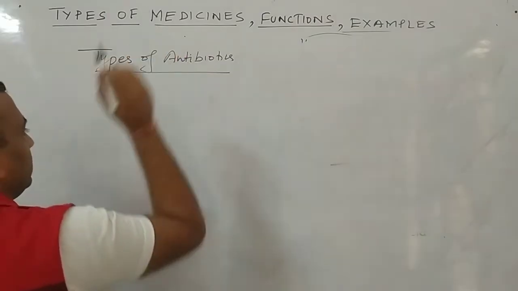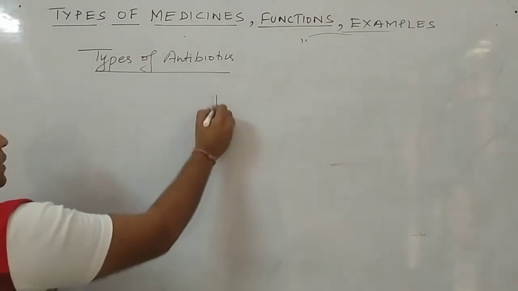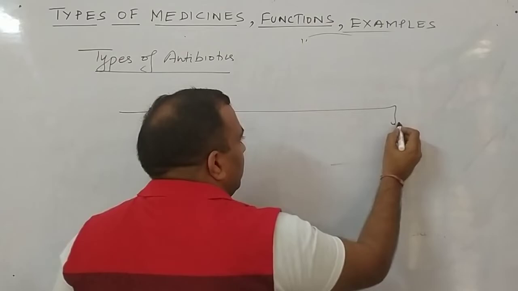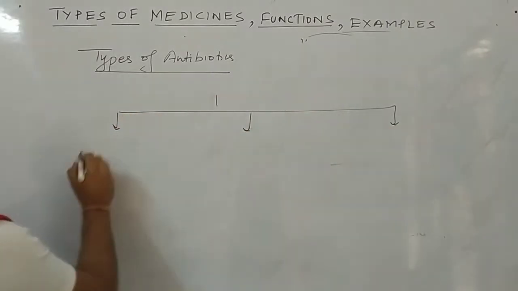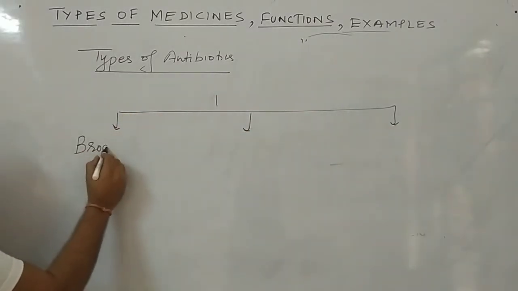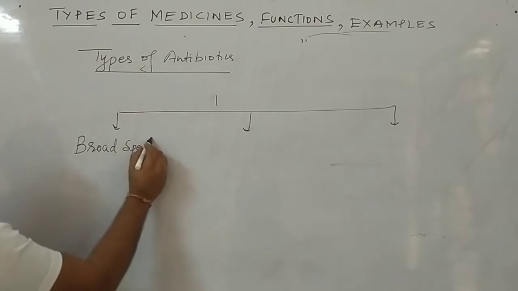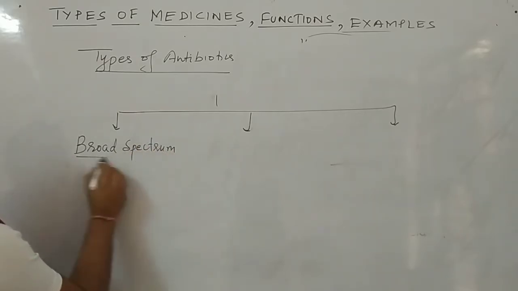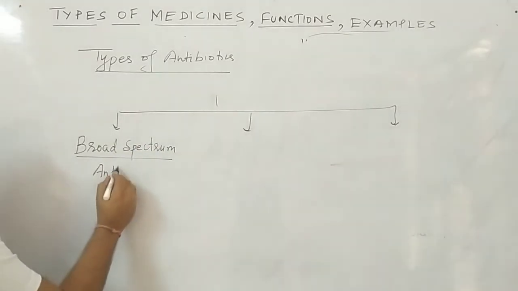These antibiotics are basically divided into three categories. First, broad spectrum antibiotics.